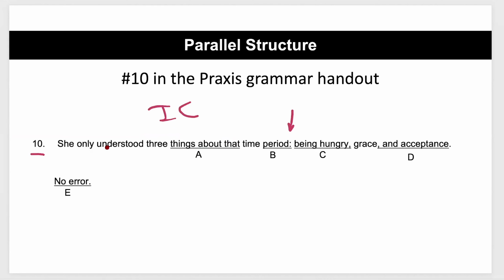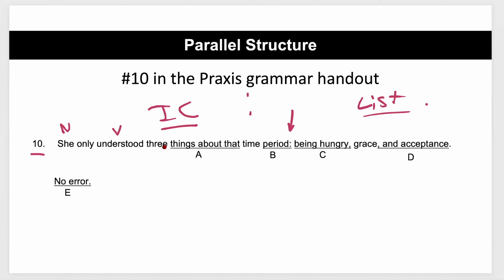That's an independent clause. She is the noun, understood is the verb. And then we have being hungry, grace, and acceptance. Now this is the list over here. So it looks like the independent clause, colon, list is good. So B is out. We're not going to choose that.